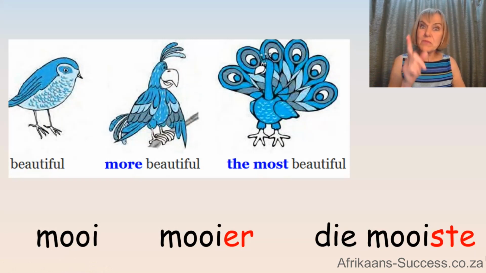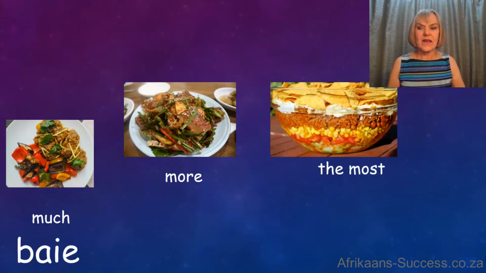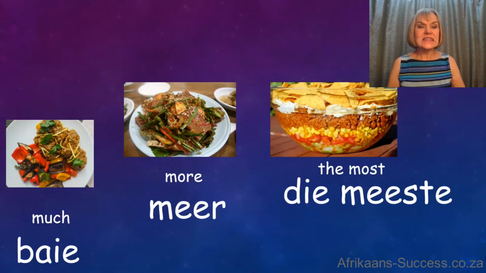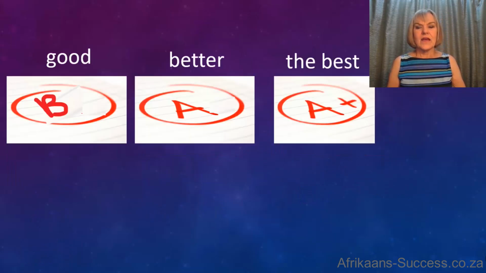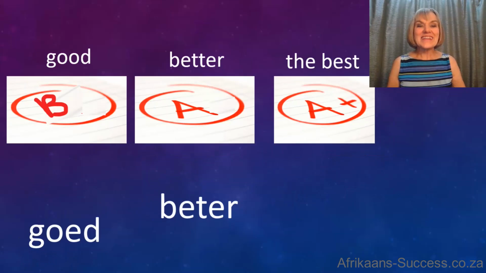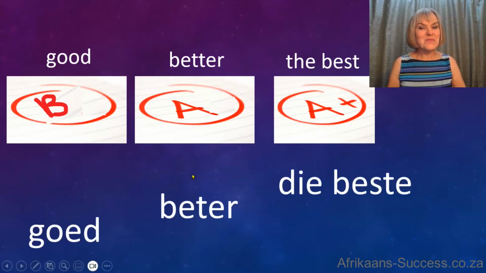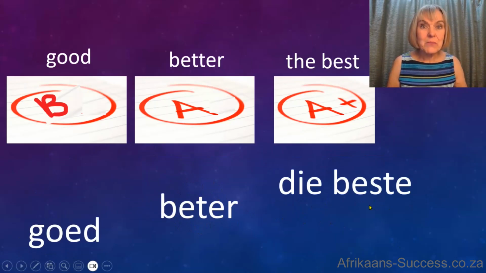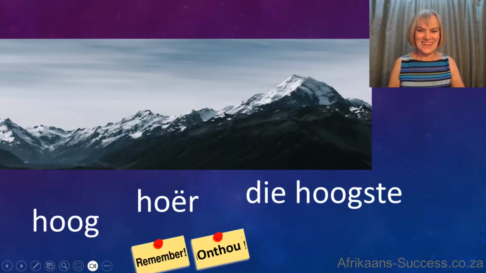Mooi, mooier, and remember, oortreffende trap always has die in it. Die mooiste. Baie, meer, die meeste. Goed, beter, die beste. Remember, beter only has one T, and this is beste, it's not beeste. Beeste are cattle. Please don't get them confused.